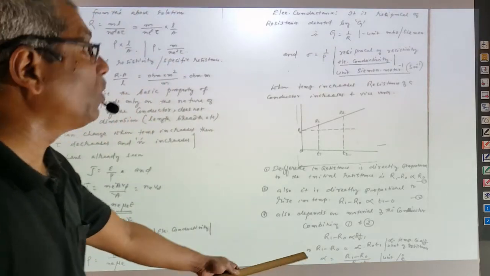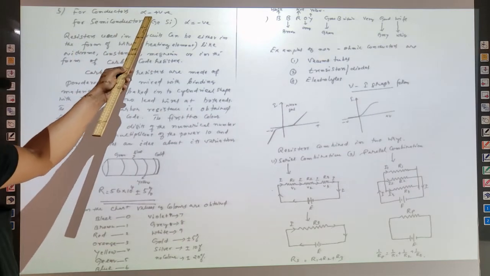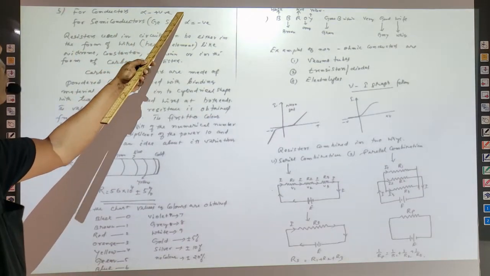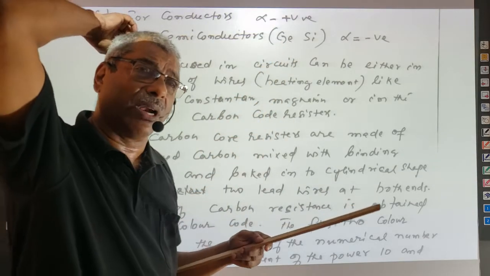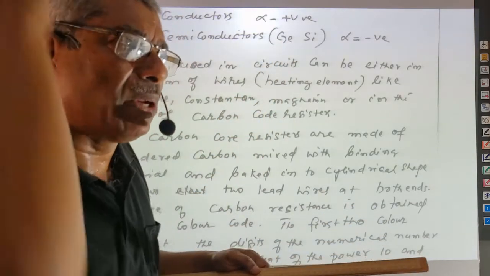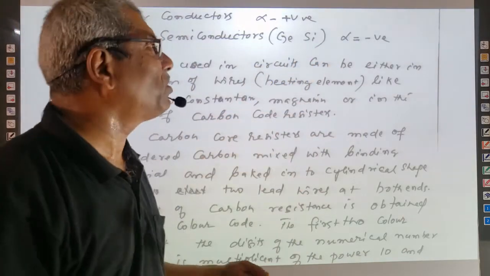So these are the things we have seen, right? For conductors, alpha is positive, and for semiconductors, the famous examples that we can purchase on the market are germanium, silicon, etc. There are so many semiconductors.